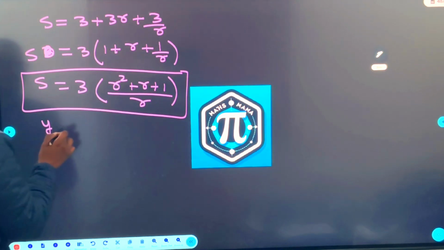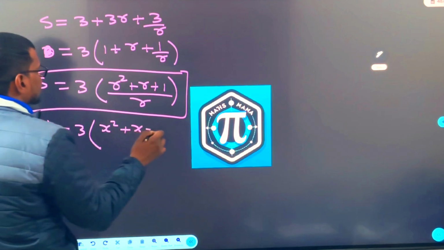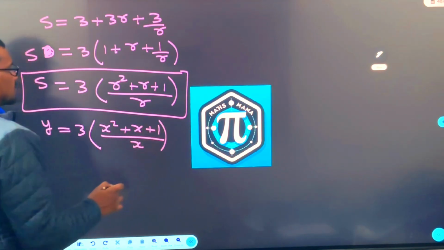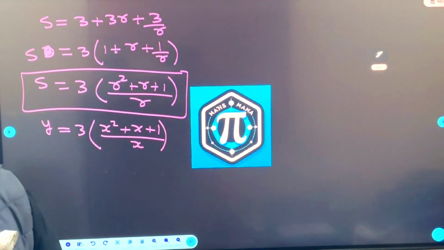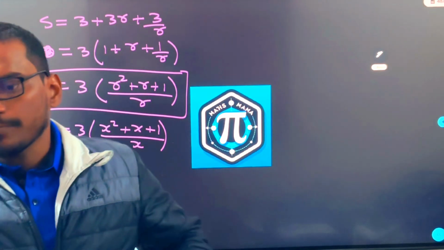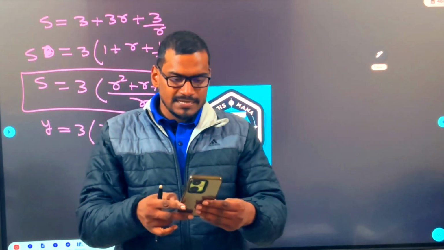If I tell you y equal to 3 into x square plus x plus 1 by x. Type in the chat box. How many of you can find the range of this? And what's the procedure? Yes, beta Vijay. Say the procedure.